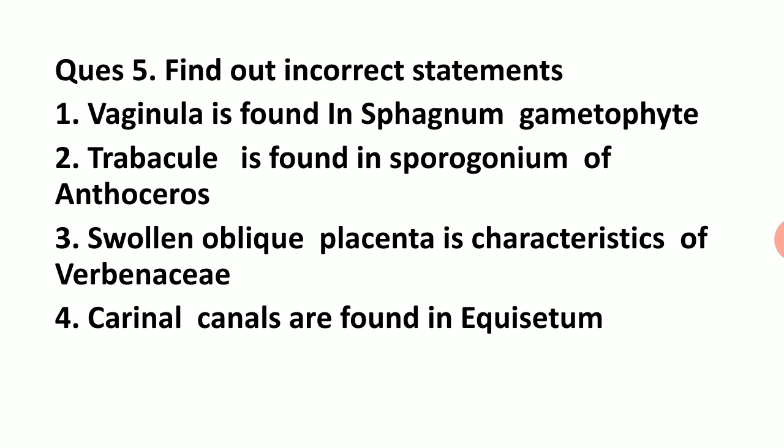Question number 5. Find out the incorrect statement. Vaginula is found in sphagnum gametophyte. A very tricky alternate: vaginula is found in sphagnum, but it is sporophytic. Trabeculae is found in sporogonium of Anthoceros. Incorrect, trabeculae are in mosses, not in Anthoceros. Axile placenta... oblique placenta is characteristic of Verbenaceae? Incorrect, it is the characteristic of Solanaceae.